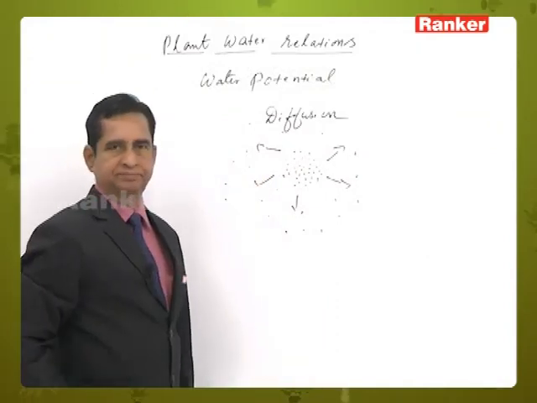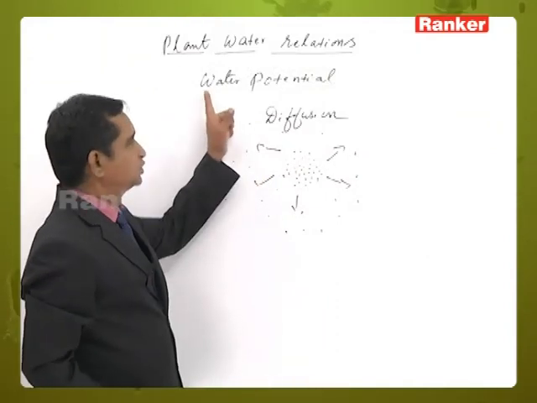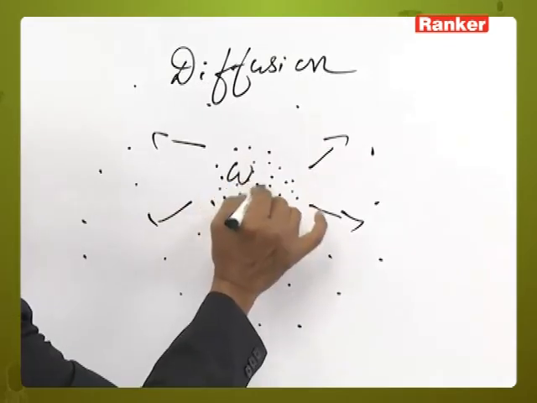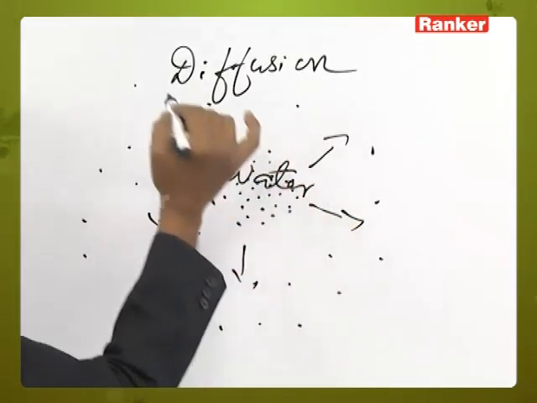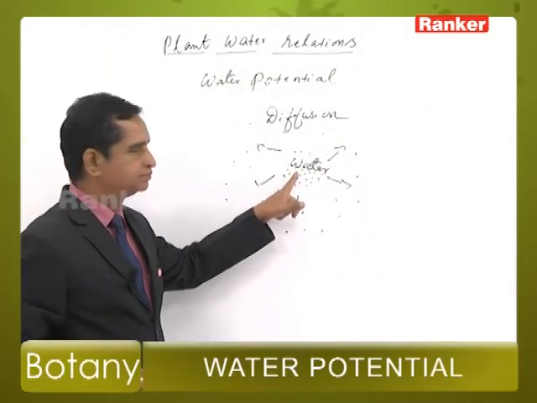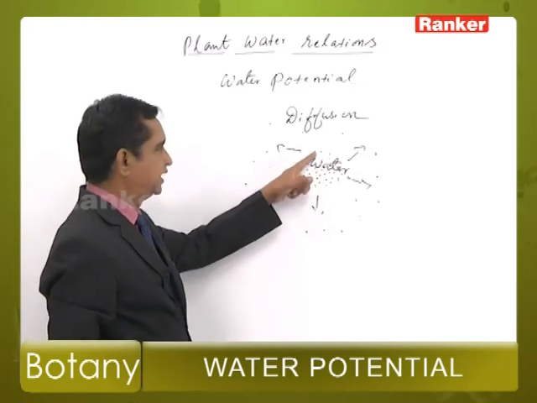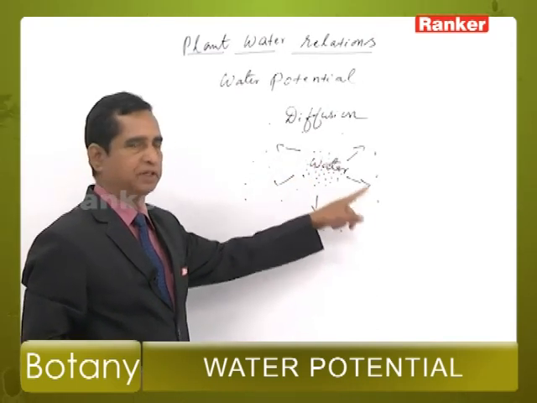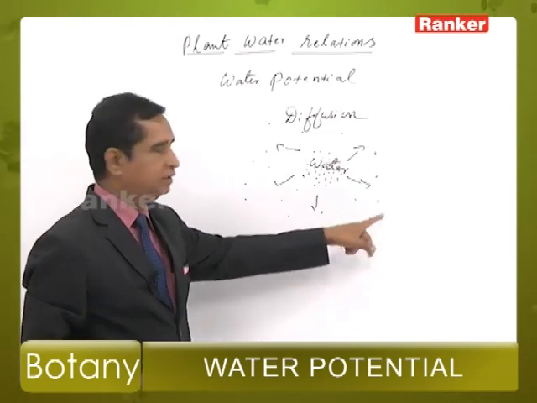That is diffusion. So, water also diffuses. Suppose this is water. These water molecules diffuse gradually into the atmosphere, into the air as water vapor.